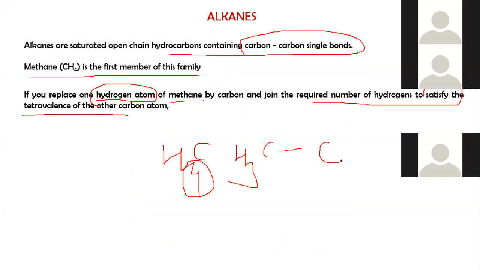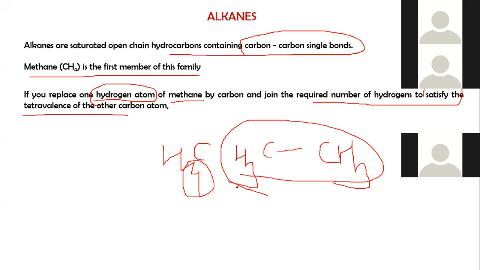For example, this is CH3. If we replace one hydrogen from another carbon atom till it satisfies the tetravalence of the other carbon atom.